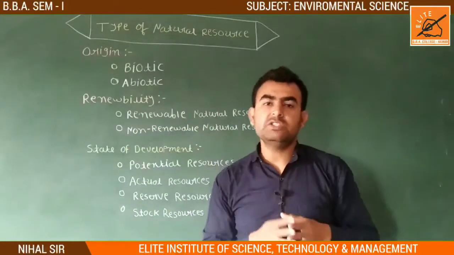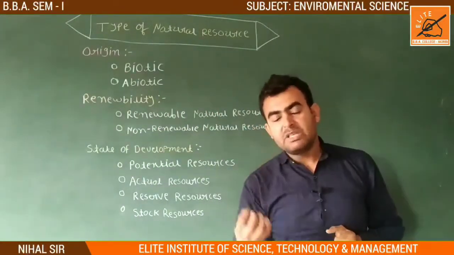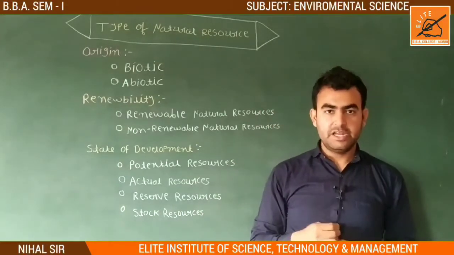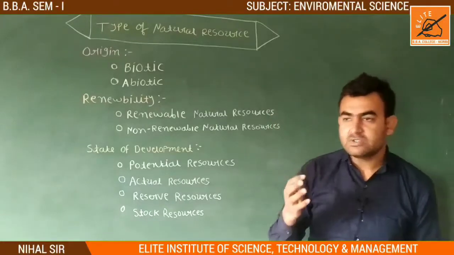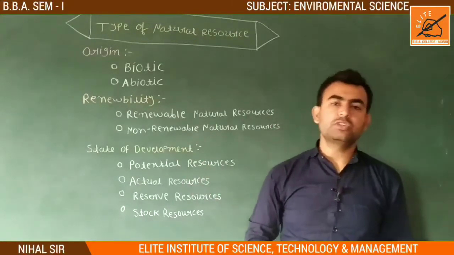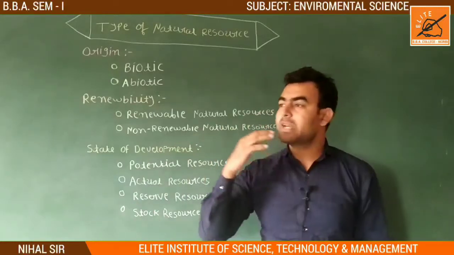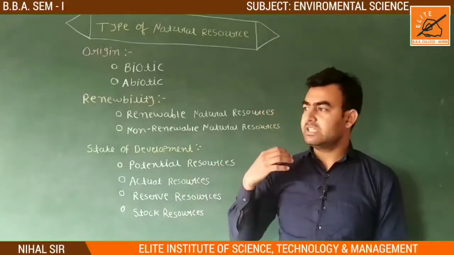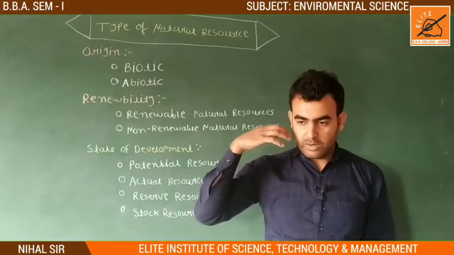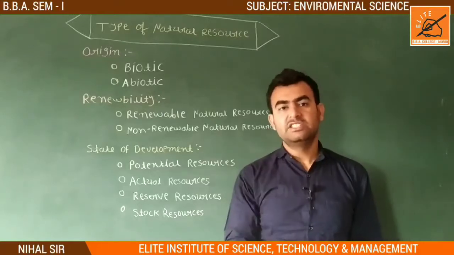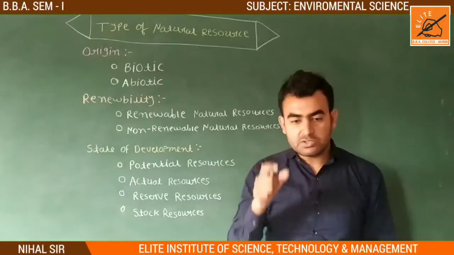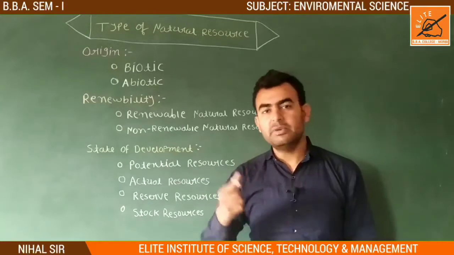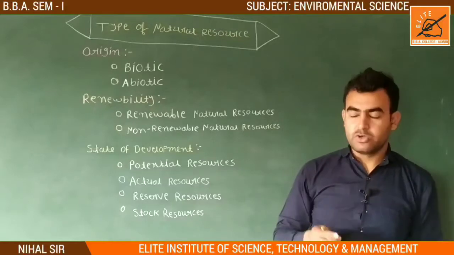Biotic means a natural resource which is living. Our birds, our animals, wildlife animals, and different kinds of bacteria and fungus, these are all natural resources which are living. They come under biotic natural resources.